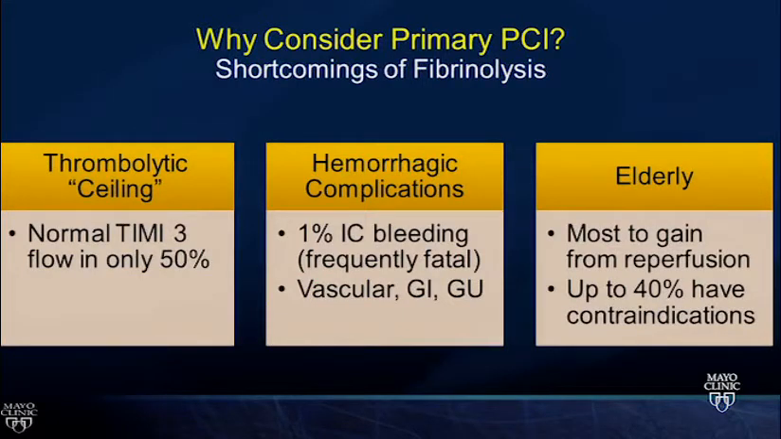So why would we consider primary PCI? Well, these are the shortcomings of fibrinolytics. There is a ceiling we generally don't get. It doesn't open all blockages in the arteries. We got TIMI 3 flow in only about 50% of vessels. There are problems with hemorrhagic complications with thrombolysis, about 1% intracranial hemorrhage that we just can't get below.